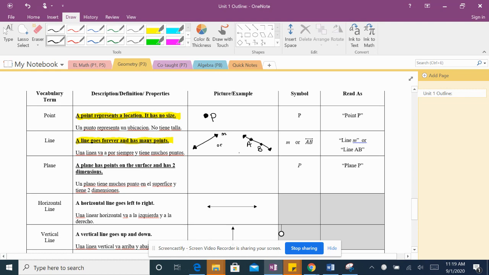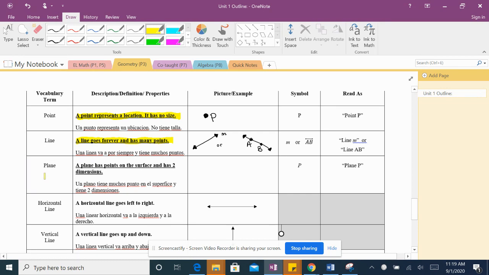Esta es una línea porque hay flechitas. We read this as line M for this example and line AB for this example.